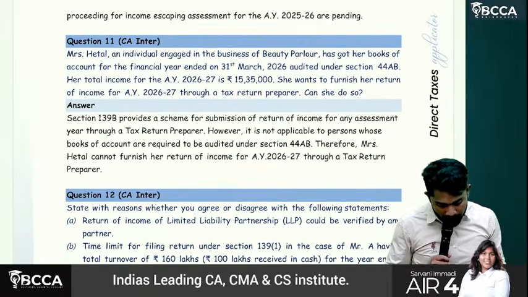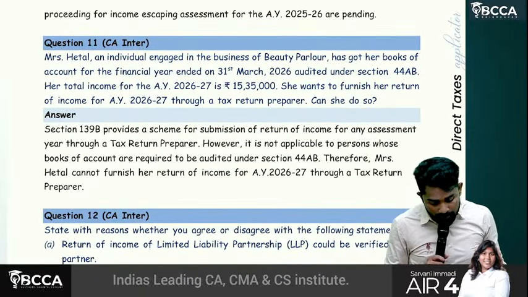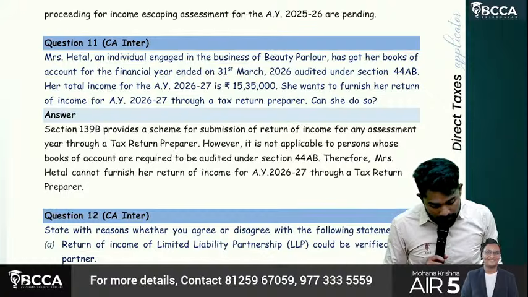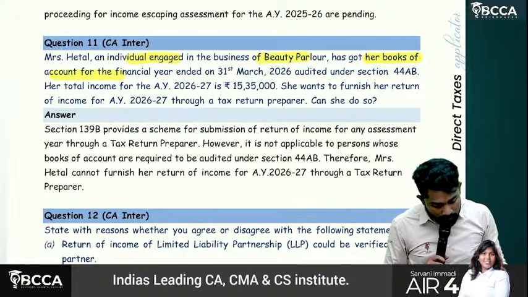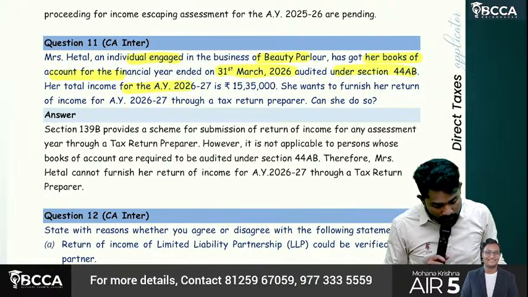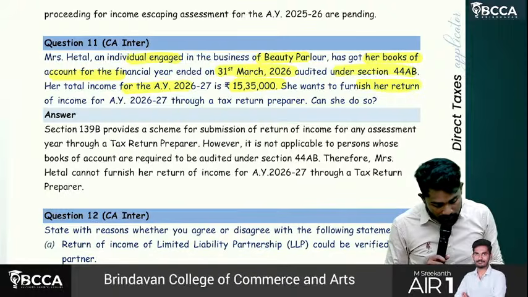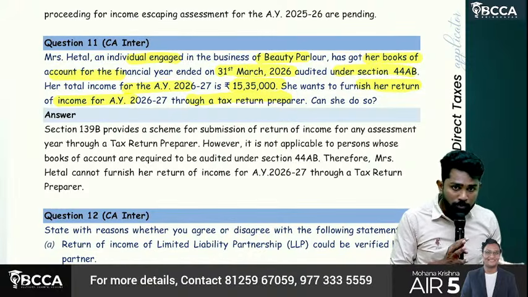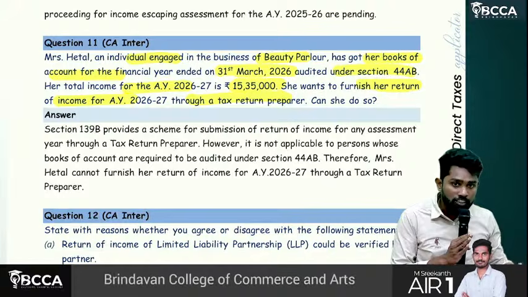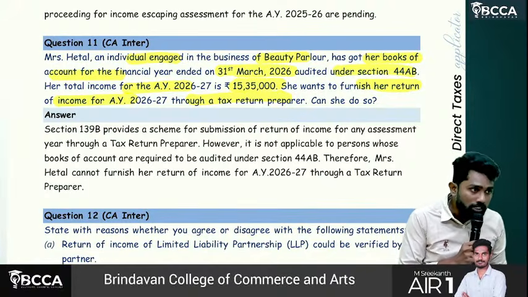Then question number 11. Miss Heatle, an individual engaged in the business of a beauty parlor, has got her books of accounts for 31st March 2026 audited. Her total income is 15,35,000. She wants to furnish her return through a tax return preparer. Not possible. Why? Audit is applicable, so she is a specified person, a specified class of person. She cannot file her return through a tax return preparer.